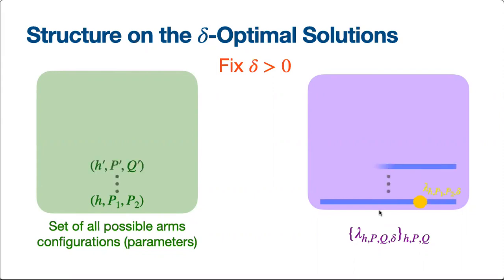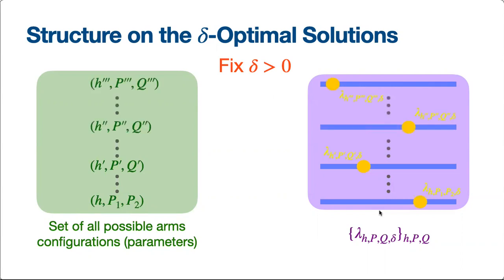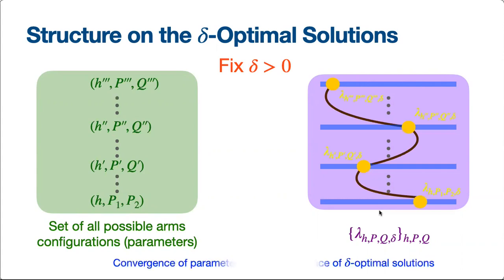Similarly, for another configuration (H', P1', P2'), let's say lambda(H', P1', P2', delta) is one of the many delta optimal solutions, and so on. We thus get a selection of delta optimal solutions, one for each arms configuration. One desirable property we would like such a selection of delta optimal solutions to satisfy is that when the parameters converge, the corresponding delta optimal solutions also converge.